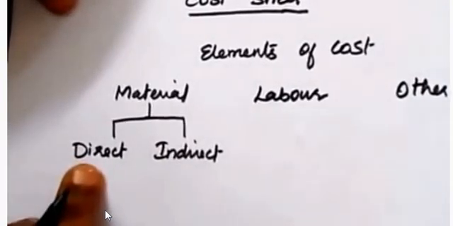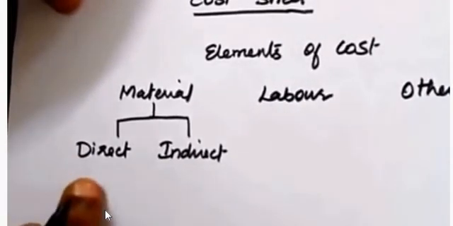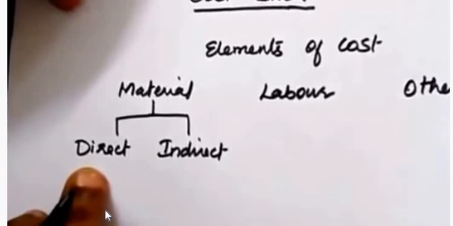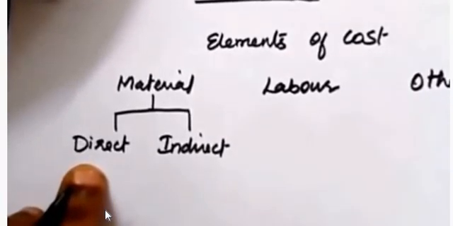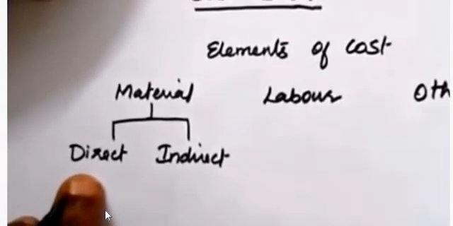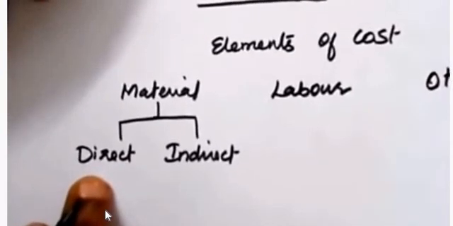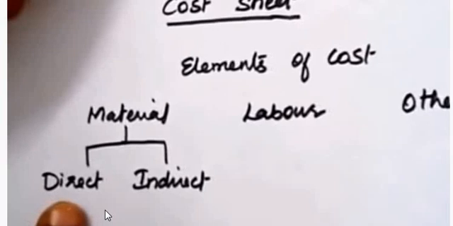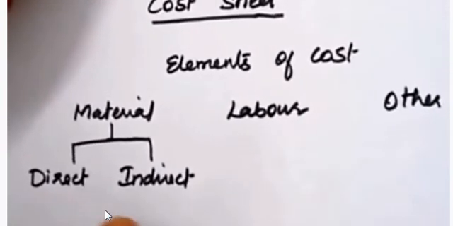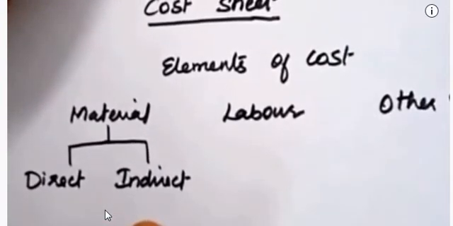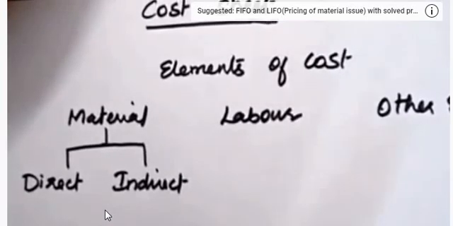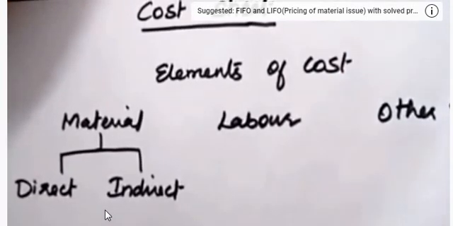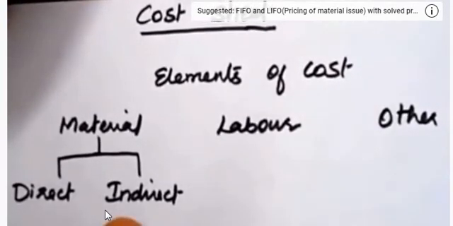Direct material cost means the amount paid at the time of acquiring the raw material. Raw material is an important thing which is required for production. That expense is called direct material. And any other material cost which is not directly involved in production, but is also an important thing which comes under element of cost, is called indirect material cost.